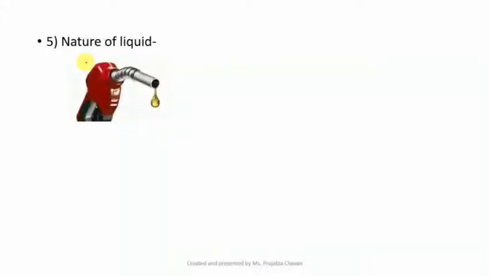The next factor we are going to talk about is the nature of the liquid, the liquid which is evaporating. So there are some liquids like petrol or acetone. Yes, acetone is present in nail polish remover. So these liquids evaporate very fast, or quickly evaporate as compared to other liquids.